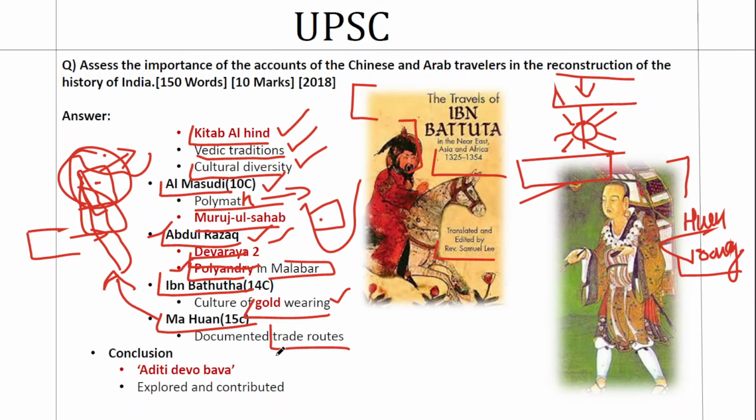Now let's come to the conclusion. Now we are talking about travelers. We have to conclude this answer in a comprehensive perspective. Either we can talk about how they helped in the reconstruction, just like we have argued and concluded in a generalistic way, or we can bring in a keyword, which is Atithi Devo Bhava. The way Indian society treated whoever came here, because we never conquered any other society. We treated every traveler with courtesy, and what they did was to explore India and contribute to Indian society.